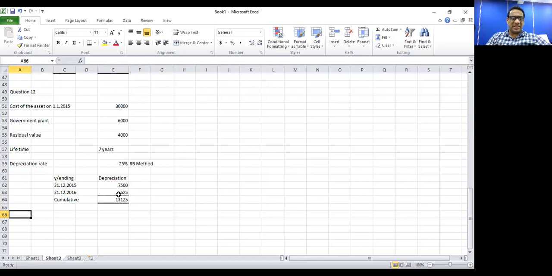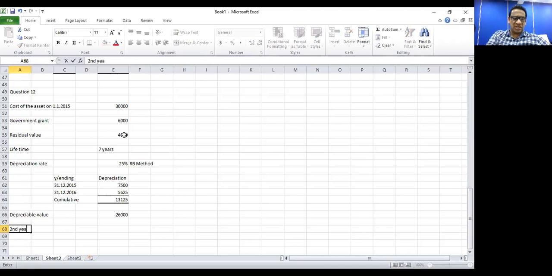Now what we need to understand is second year depreciation as a percentage of depreciable value. The depreciable value is the difference between cost of the asset and the residual value. So cost is 30,000, residual value is 4,000, depreciable value is 26,000.